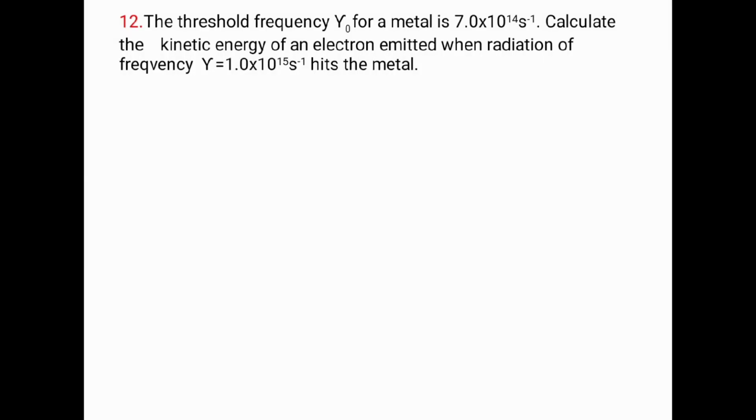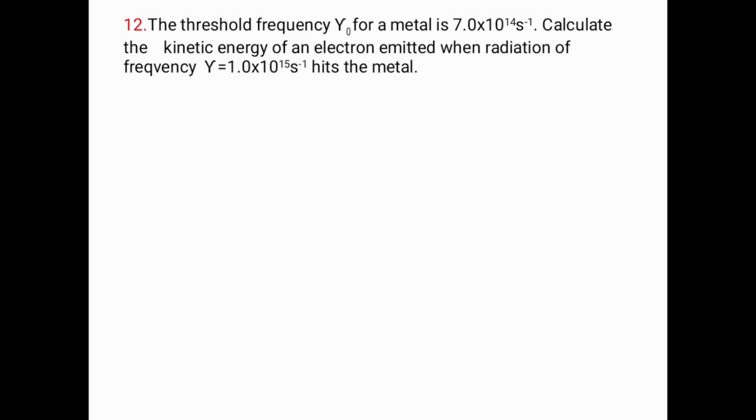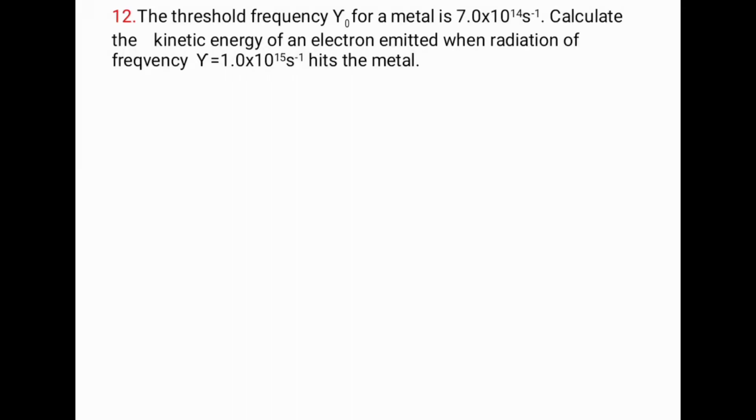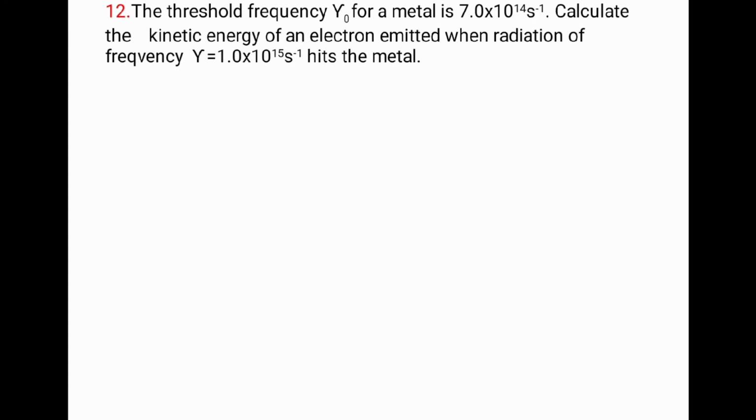The threshold frequency nu naught for a metal is 7.0 into 10 to the power of 14 per second. That is nu naught they have given. Calculate the kinetic energy of an electron emitted when radiation of frequency nu is equal to 1.0 into 10 to the power of 15 per second hits the metal.